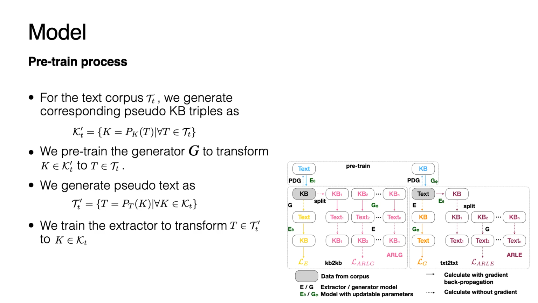In the pre-train process, we first pre-train the extractor and the generator with the data generated by the pseudo data generator. For the text corpus T, we generate corresponding pseudo KB triples as the first equation. Then, we pre-train the generator G to transform K to T. Similarly, we generate pseudo text as the last equation. Then we train the extractor to transform T to K. After G and E have been pre-trained, the KB2KB process and the text-to-text process are conducted alternately to further improve the performance.